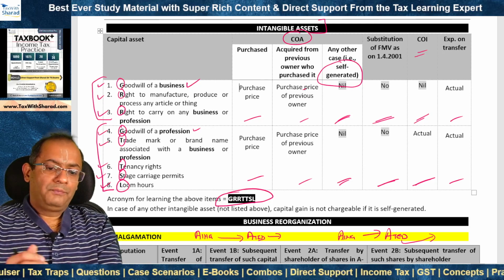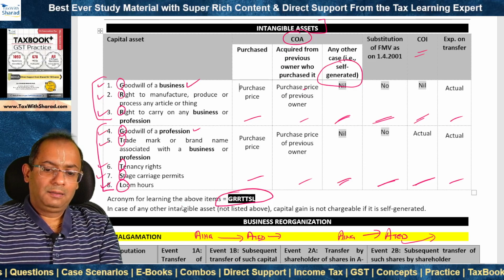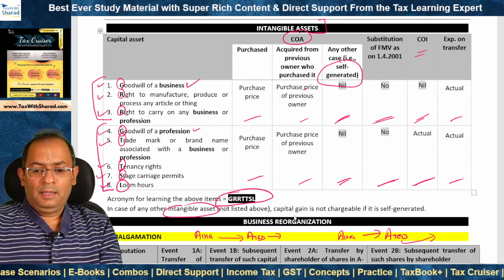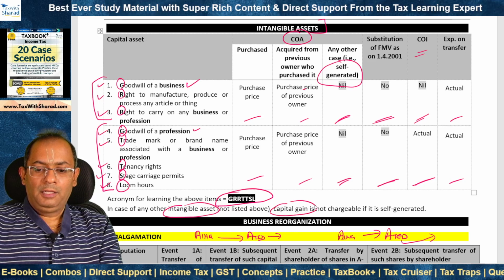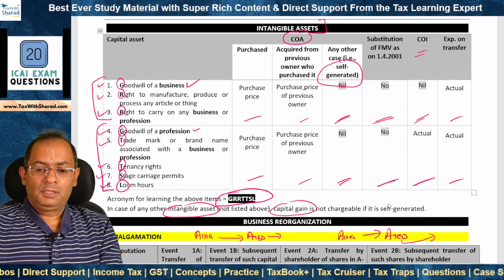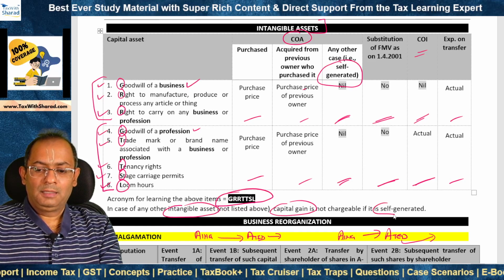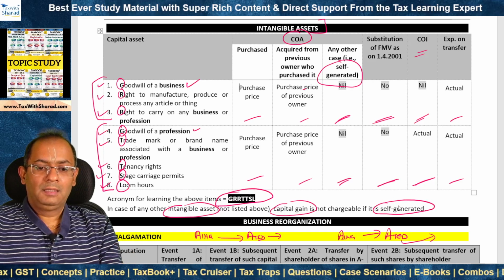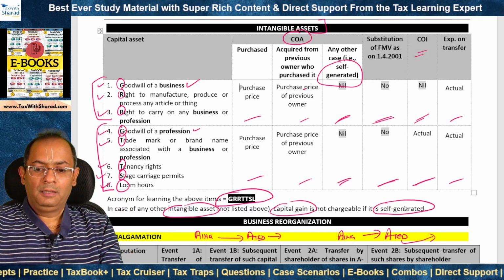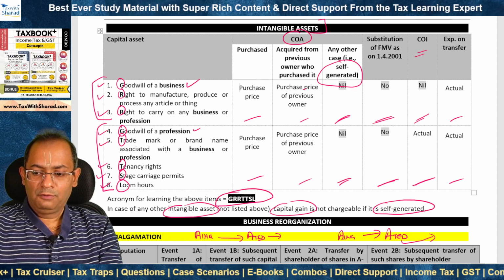What about any other intangible asset which is not listed above? In that case, we should note that capital gain is not chargeable if such an intangible asset is self-generated, because in that case, the cost of acquisition cannot be determined, so the computation provision fails.